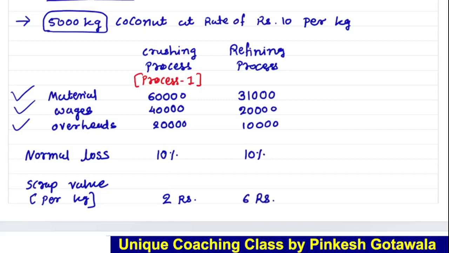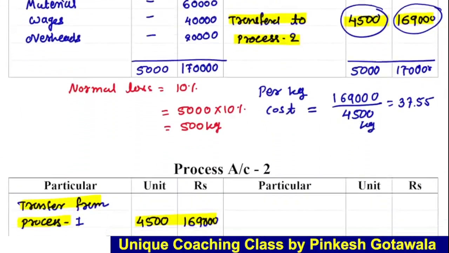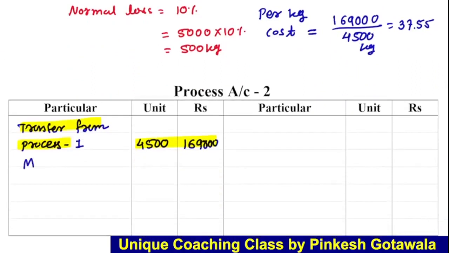So now let's prepare this second process account, that is the refining process. We give it the name process 2. Okay, so let's complete that. So here material, wages and overheads, three expenses are also incurred in this process. Material, wages, overheads.